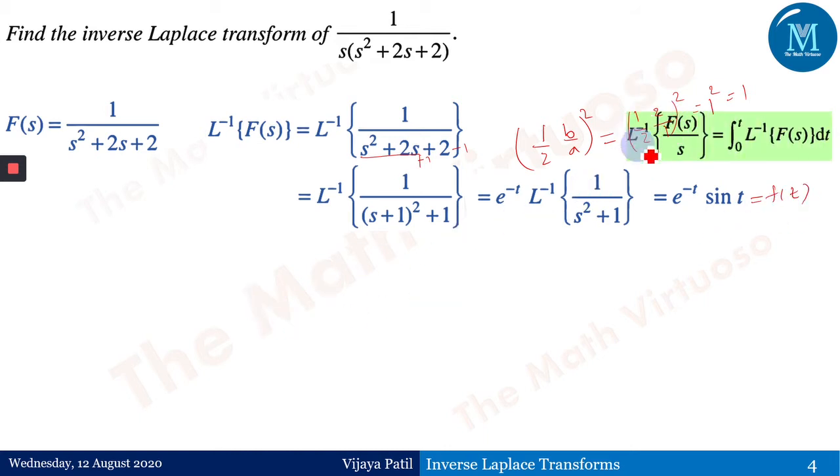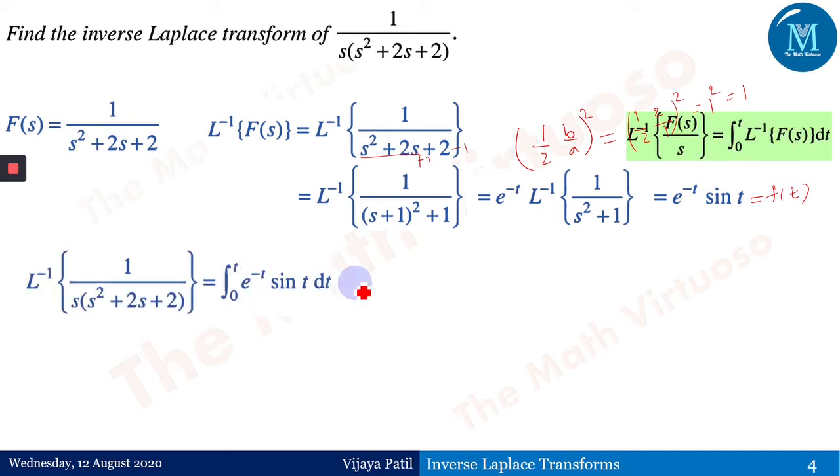Therefore, according to this formula, the Laplace inverse of F(s) upon s is equal to the integral from 0 to t of the Laplace inverse of F(s), which is the integral from 0 to t of e to the power minus t sine t dt. Few books say that this can also be written as the final answer, but no, I'll give you the way to reach the answer for this inverse Laplace transform up to f(t).